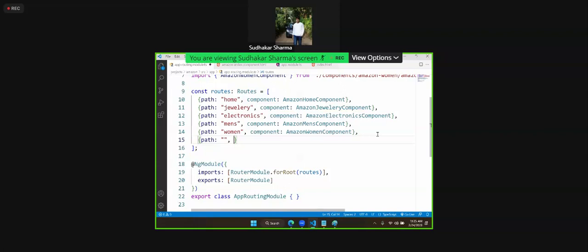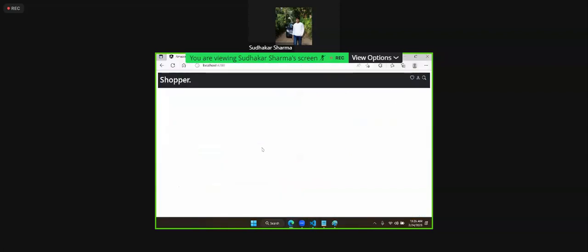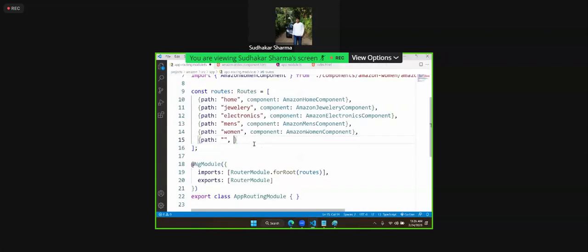Then you can access the component called home, but home is already mentioned. If it is mentioned, we will not call it again. Memory will be overloaded. Then what we can do is redirect to home, because it is already mentioned. So when user requests home, home will come, but without requesting also home should come.